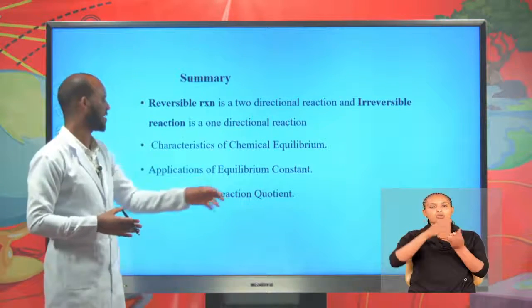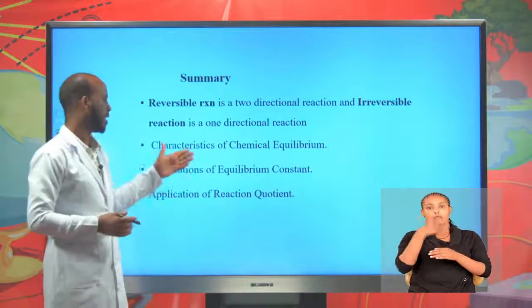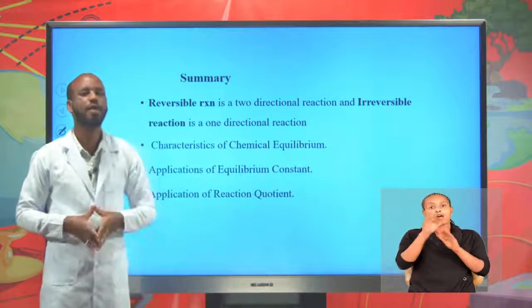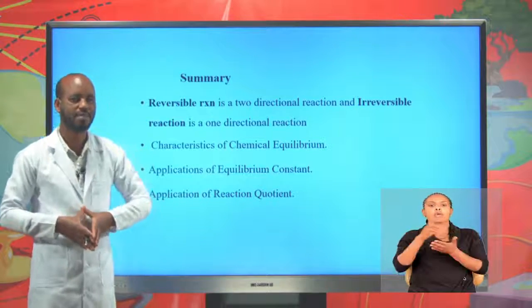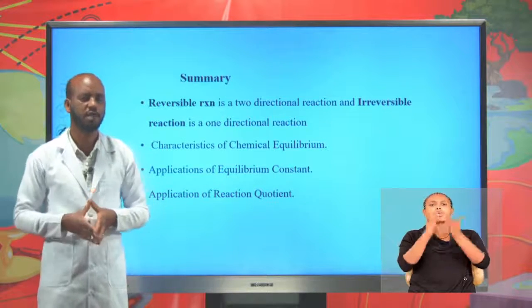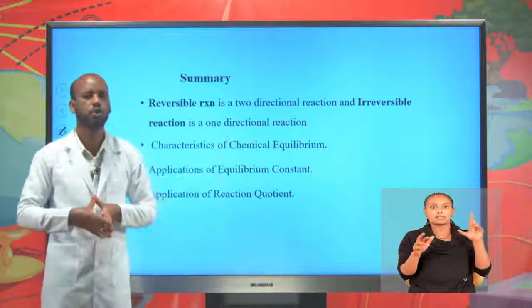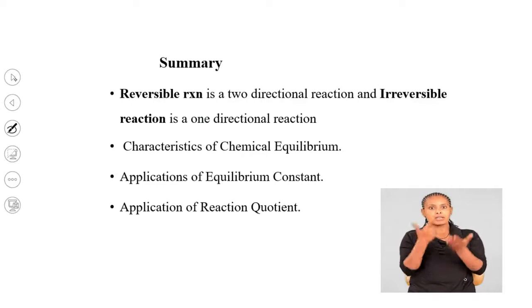We also discussed characteristics of chemical equilibrium. As we said, a reaction is said to be an equilibrium reaction if and only if forward rate equals reverse rate. This is one of the characteristics of an equilibrium reaction. The other characteristic is the reaction must take place in a closed vessel, in a closed container. Concentrations of reactants and products remain constant at equilibrium. These are some characteristics of equilibrium reactions.